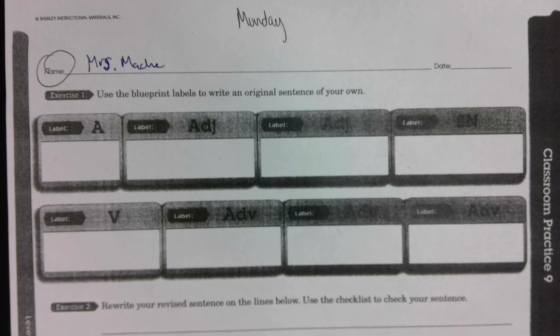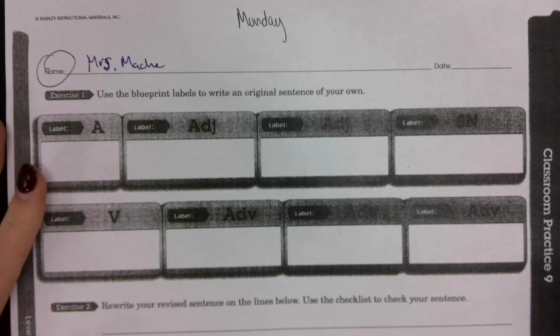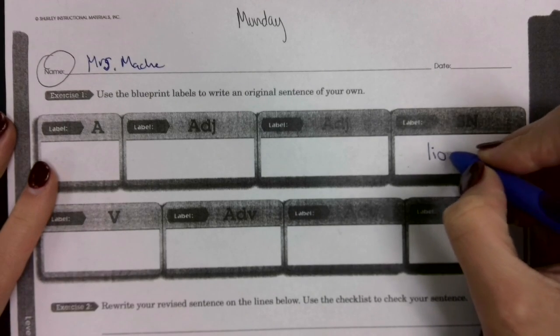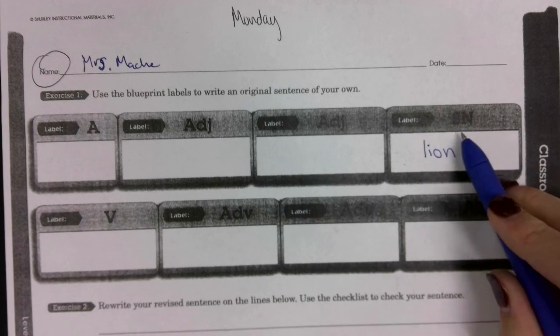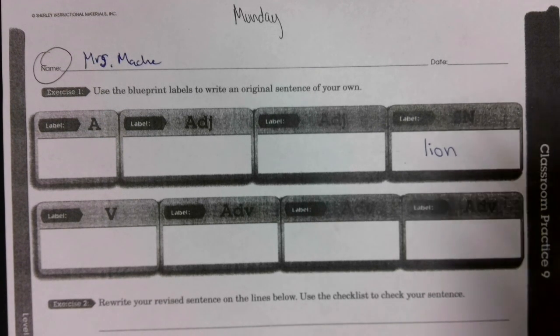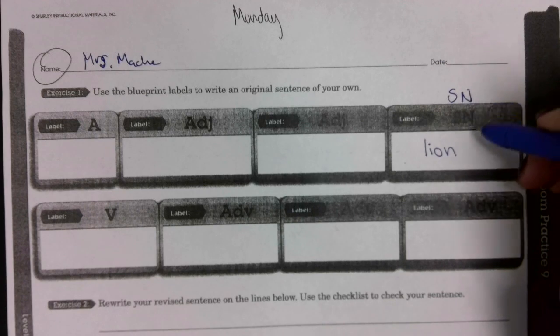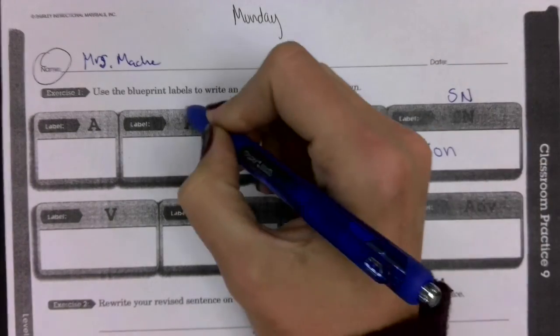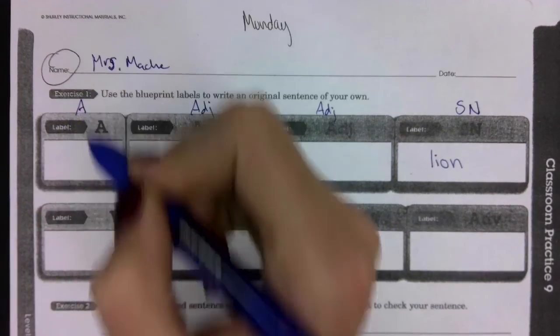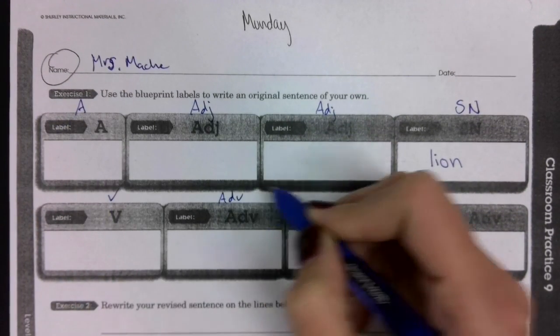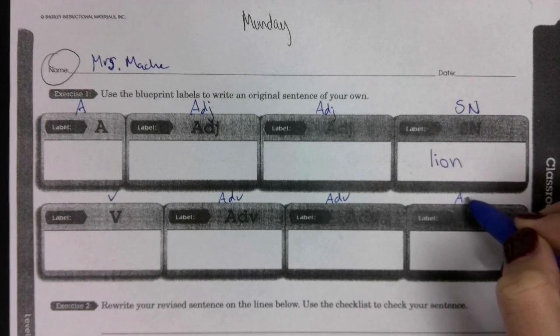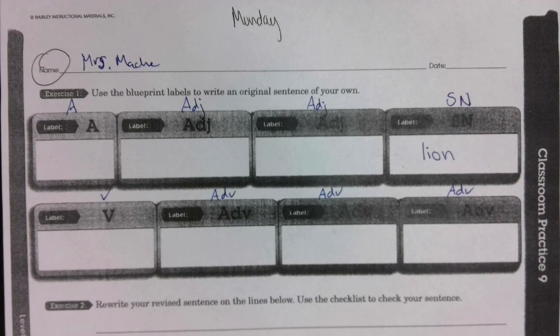Well, let's make it about an animal. Third grade, we've been talking a lot about animals in science. I think fourth grade, you guys are talking about animals as well. Let's make it a lion. Subject, noun. See the SN right there? SN, subject, noun. If it copied really dark on yours, keep in mind this one says subject, noun. Above here it says adjective, adjective, article, adjective, verb, adverb, adverb, adverb. All right, so we've got a lion.